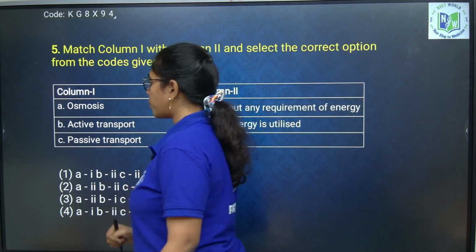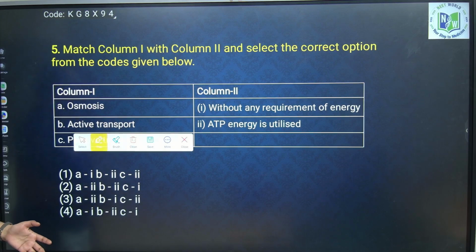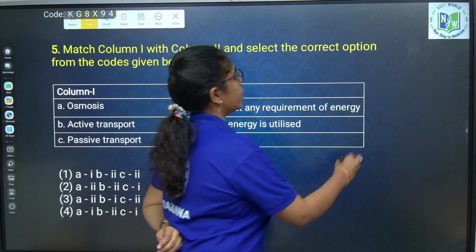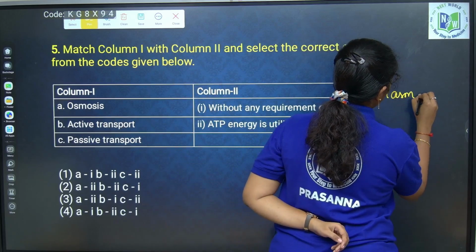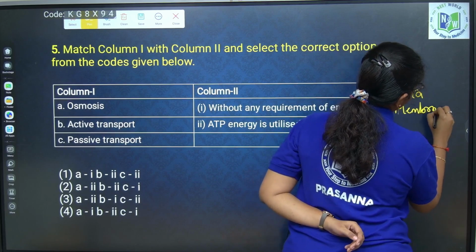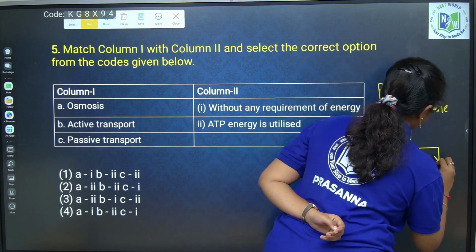Next question. Column 1, transport method is given, and in column 2 they are asking whether it is dependent on ATP or independent of ATP. If you look into the plasma membrane, it conducts 2 types of transport.